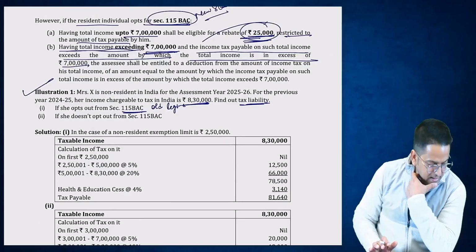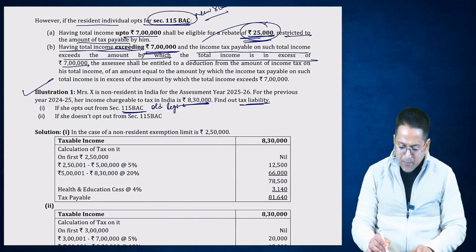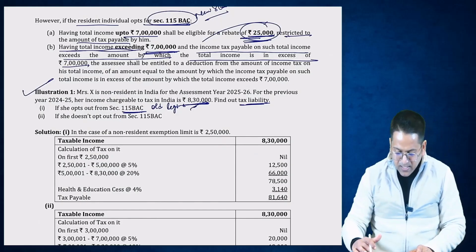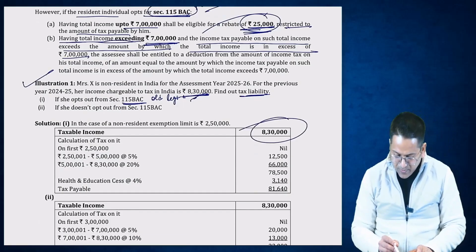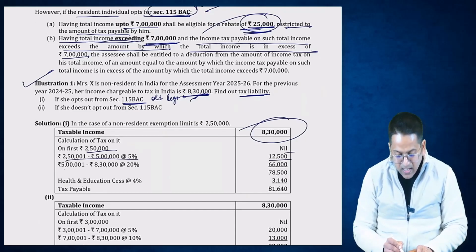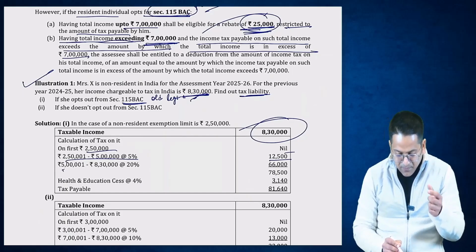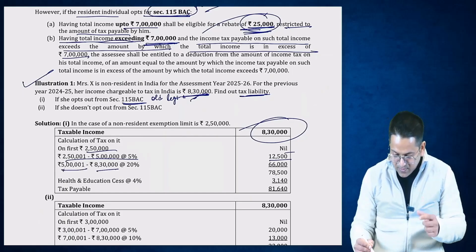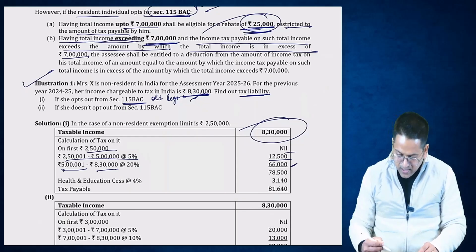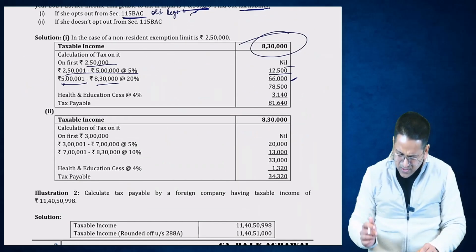So the old slab. You have to opt if you want the old slab. Then how will tax be calculated for 8,30,000 rupees? See, first 2.5 lakhs is nil, next 2.5 lakh is 5%. Then after that, up to the next 5 lakhs is 20%. So from 5 lakh 1 to 8,30,000, it's 20%. So the tax of 66,000 rupees was made, then 4% cess was applied.